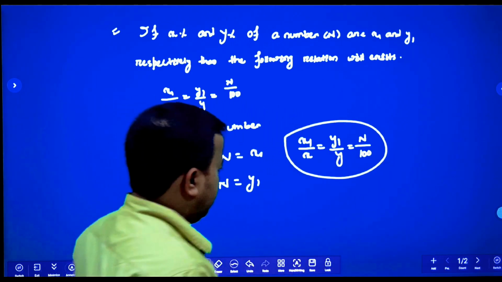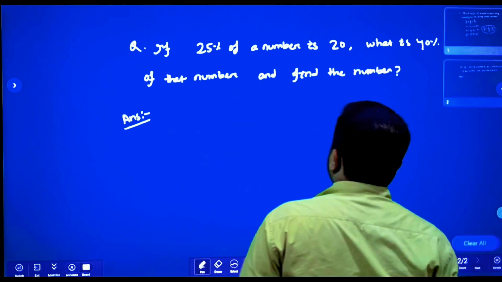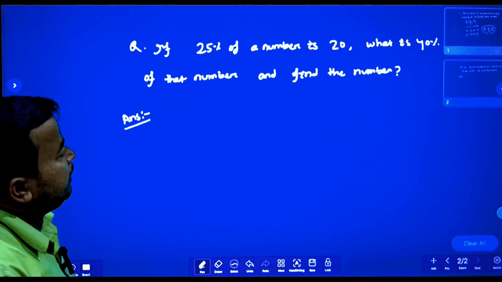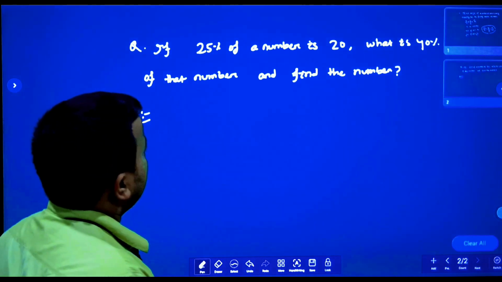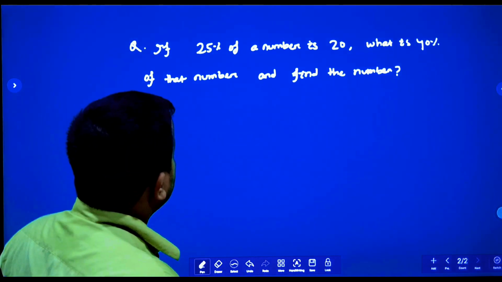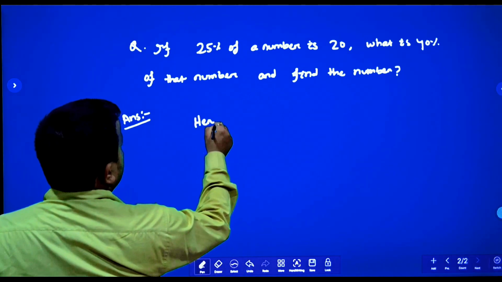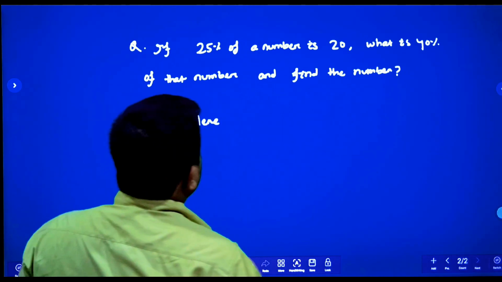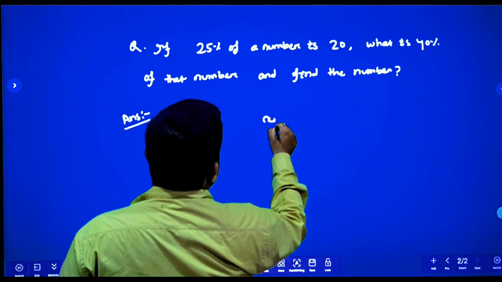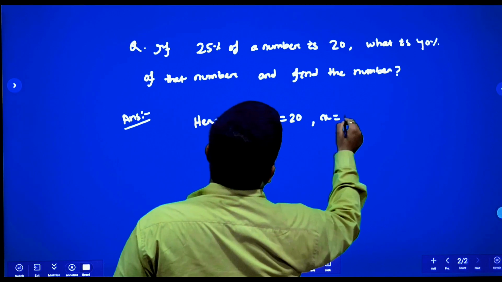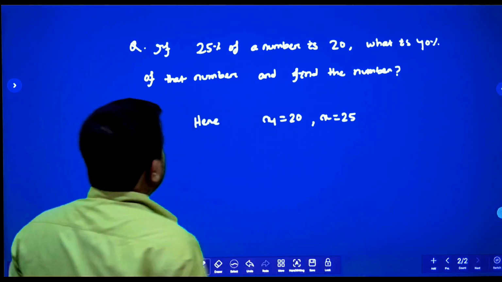Okay, let's take an example. Suppose 25% of a number is 20. What is 40% of that number, and find the number. So here x1 is equal to 20 and x is equal to 25. Yes or no?